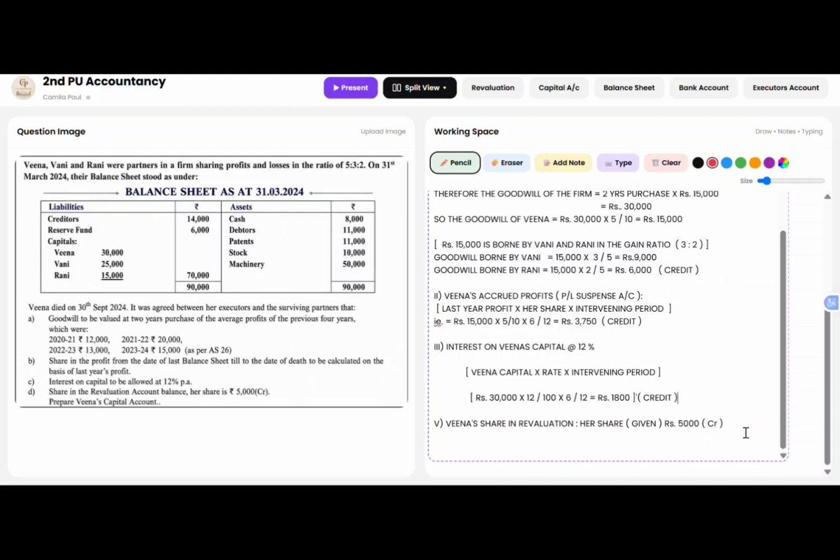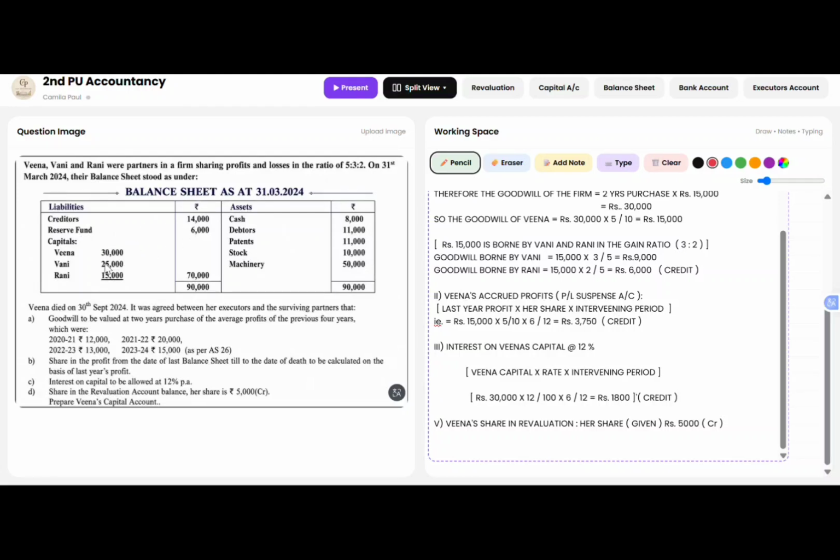So this profit on the revaluation account will appear on the credit side of Veena's capital account. So now from the balance sheet, we have to see what are the entries that have to be taken. So from the balance sheet, we will be taking only the capital of Veena and the share from the reserve fund.